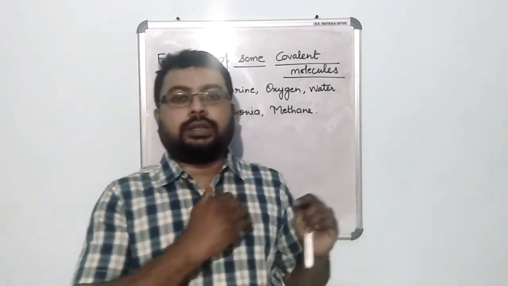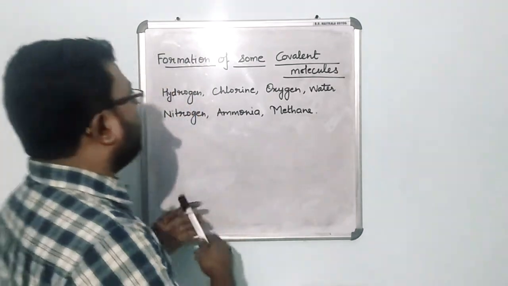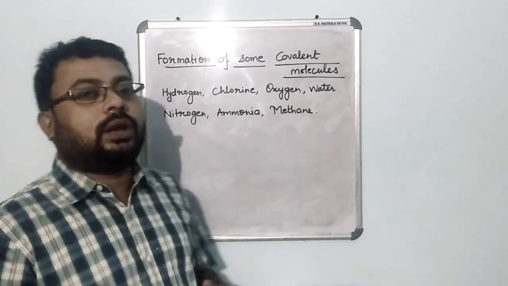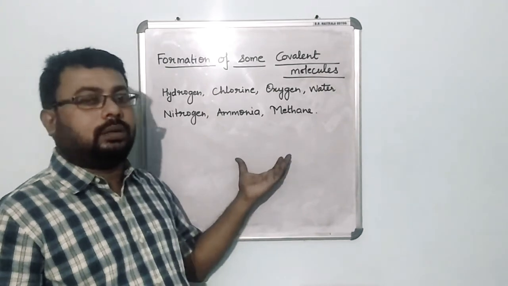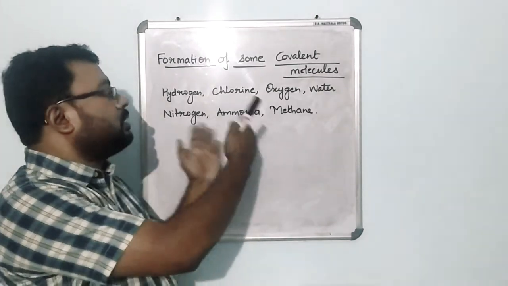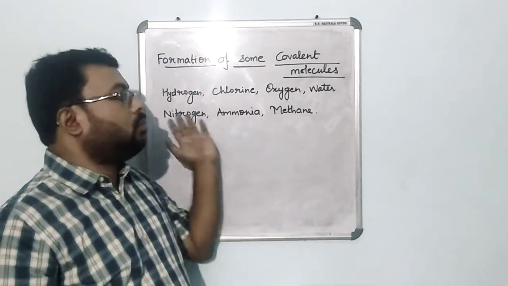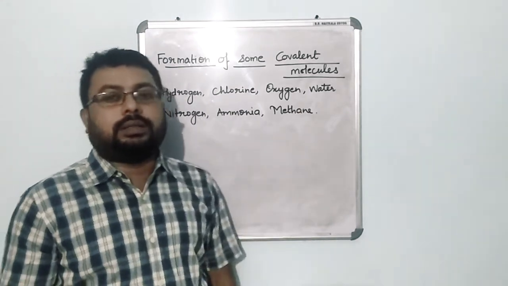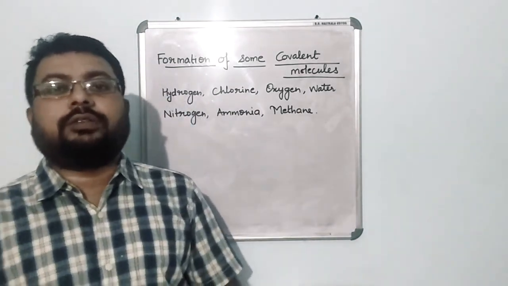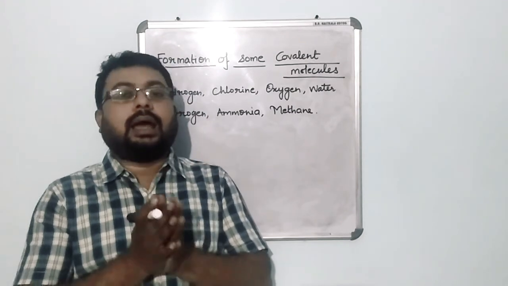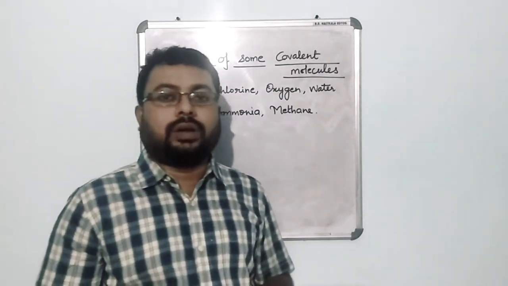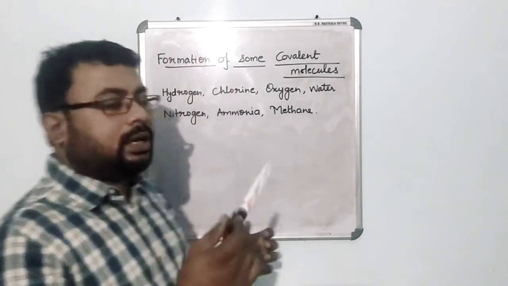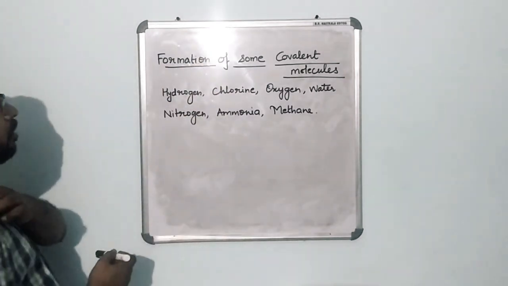Okay, so today in this video I am going to tell you about the formation of some covalent molecules, how the covalent bonds are basically formed between certain elements, and certain molecules are made by these covalent bonds, and then what are the different types of covalent bonds, and I will also be talking about the characteristics of covalent compounds. Okay, so let's come to the topic now.